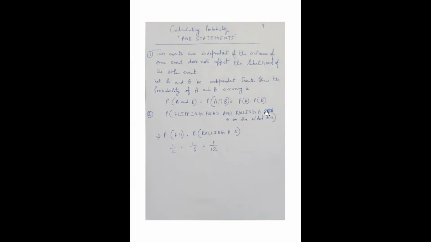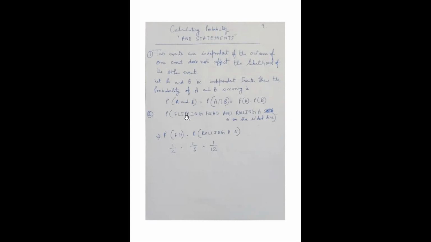The example can be flipping a head and rolling a dice, let's say. The first event is the tossing of a coin, and the second event is throwing a dice. So the two events are independent of each other. You are looking for a head in the first event and a 5 in the second event. If you are tossing a coin and throwing a dice, these two are independent events.